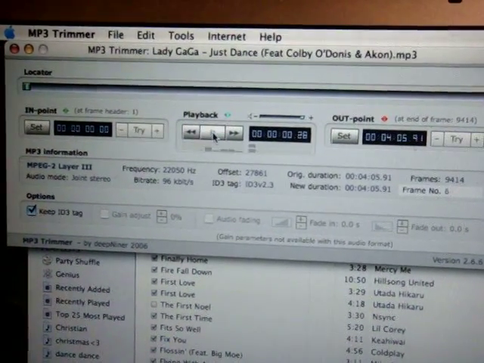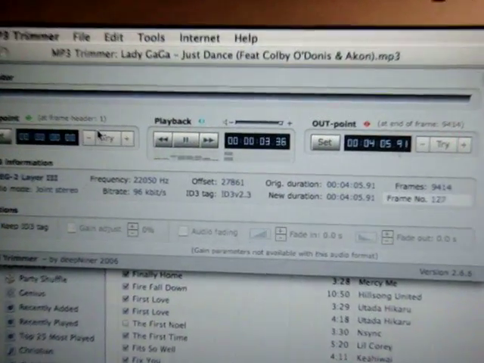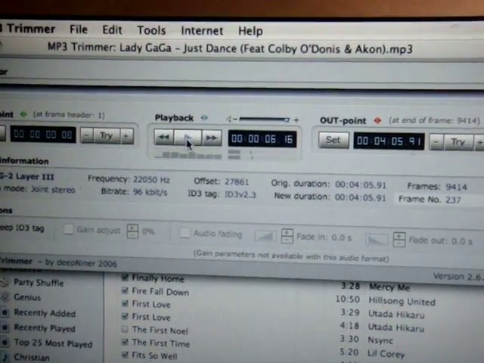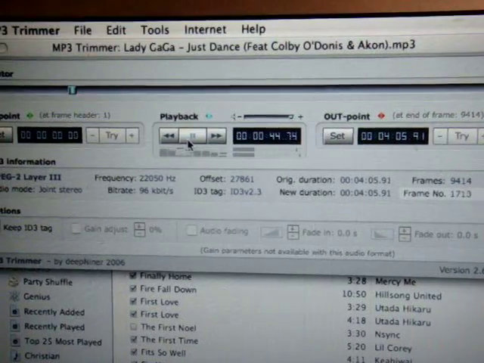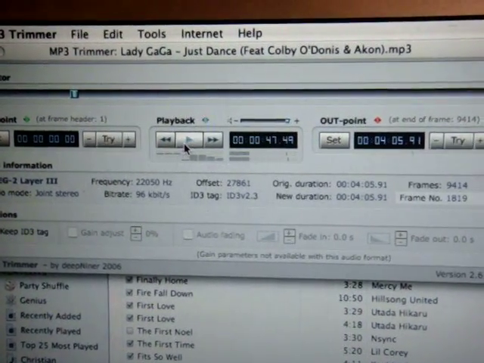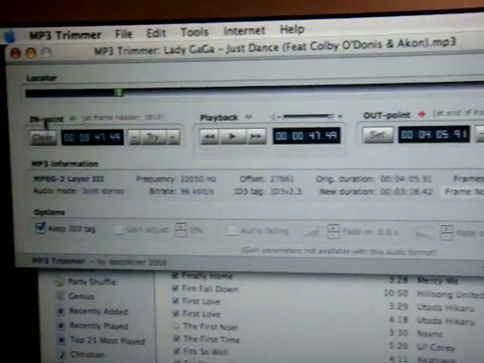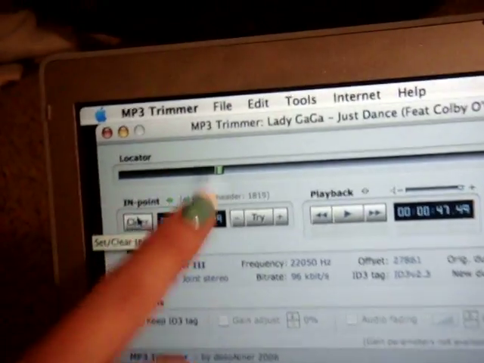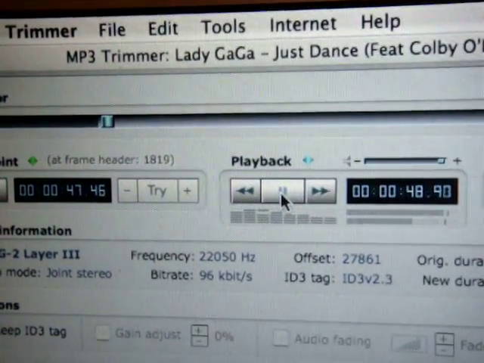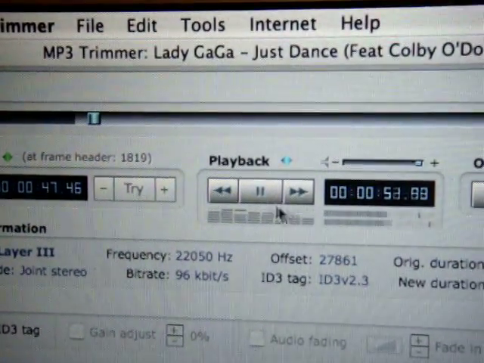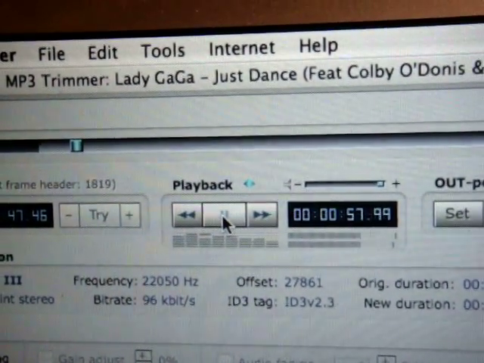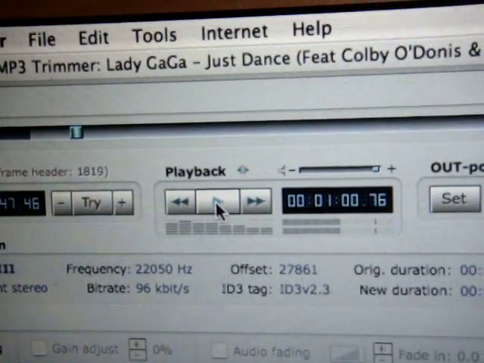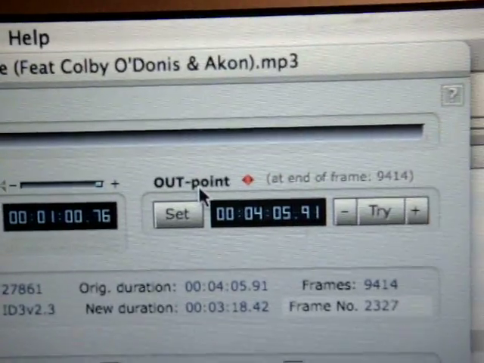So if you play it and say I wanted a part from here, and I want the chorus, so I'll set the in point there, and you press that, which will set your in point, and then I'm going to play it to where I want it to stop. And that's where I want it to stop, so I'll set the out point, which is right there, and press set.